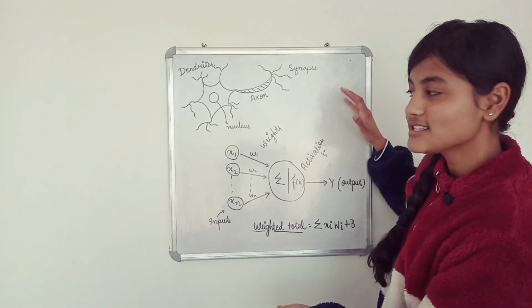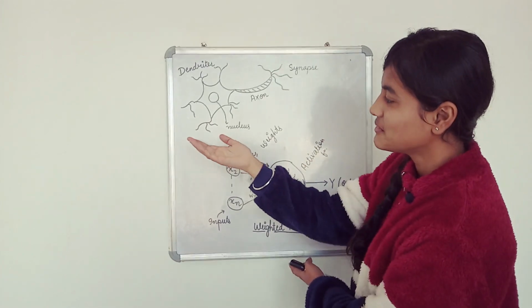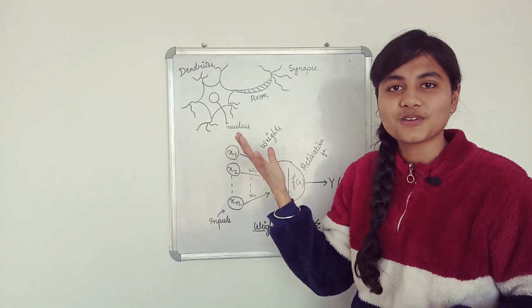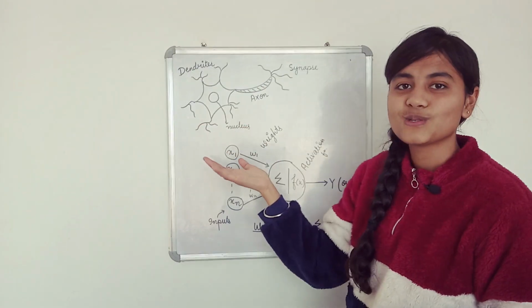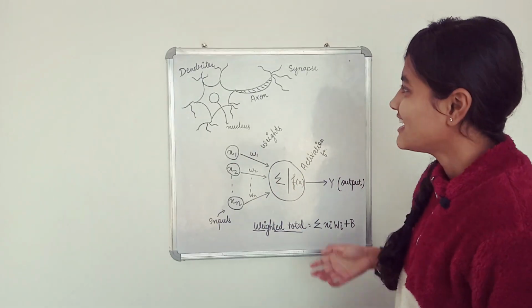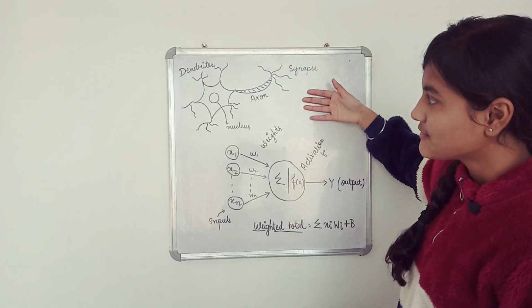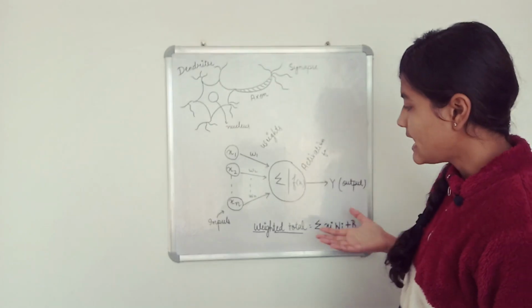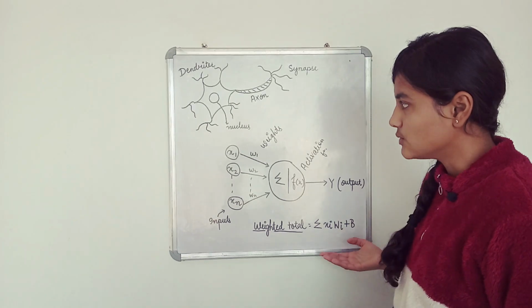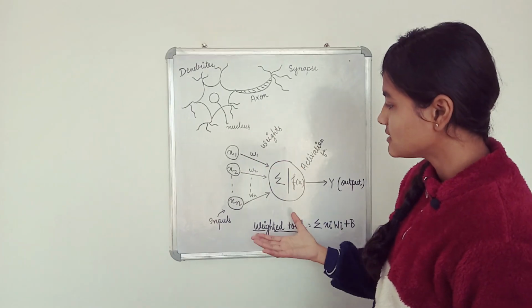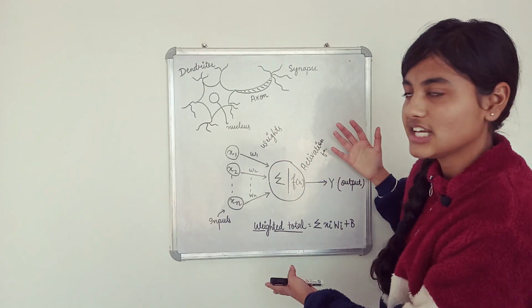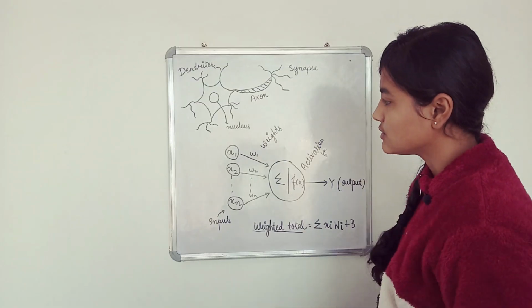So now see these two structures. The first one, you must have seen before also in your biology books. This is our biological neuron, and this is the artificial neuron. Okay, this is the copy, the mathematical representation of this biological neuron.